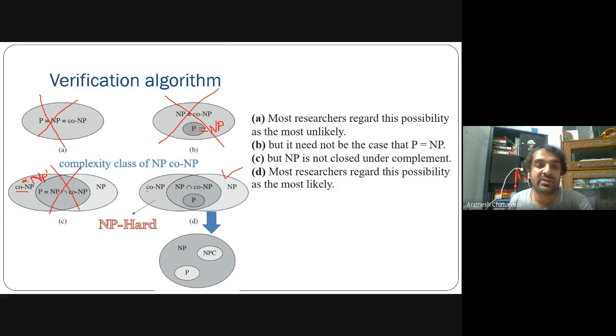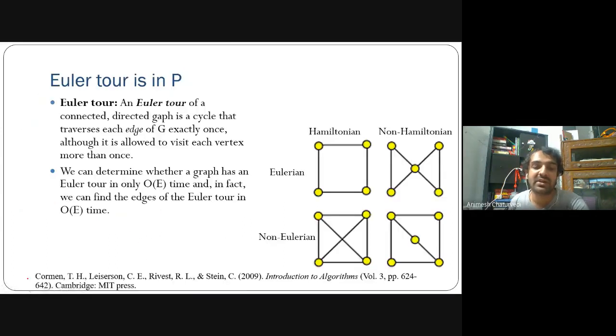Thereafter, most researchers would accept this phenomenon, that there should be some co-NP class of NP in polynomial time, and there's some intersection between NP and co-NP, and that will give you some NP as well. So you can have this NP hard. Actually, NPC is basically part of NP hard. We'll see all these things later, when we study NP hard in detail.